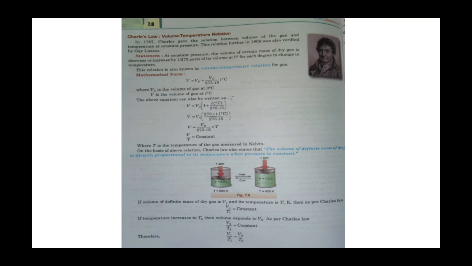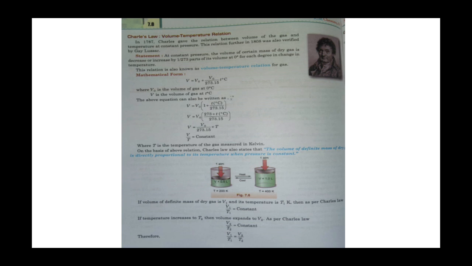So, in general, an increase in temperature at constant pressure causes an increase in volume, and a decrease in temperature at constant pressure causes a decrease in volume. In 1787, Charles gave the relation between volume of a gas and temperature at constant pressure, and this relation was further verified in 1808 by Gay-Lussac.